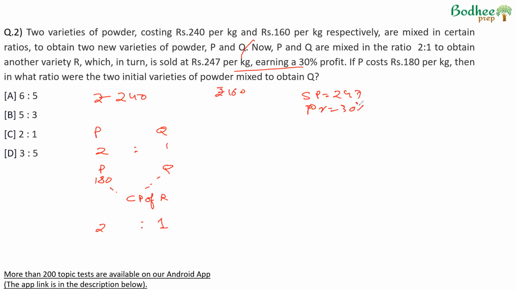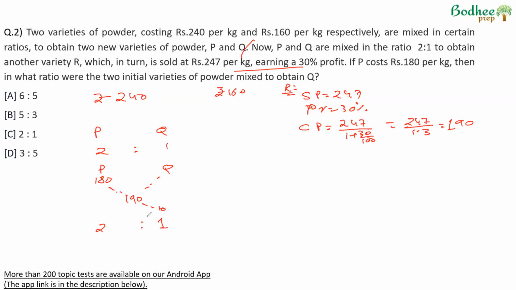So using the concept of profit, loss, discount, we can say that the cost price of R will be selling price upon 1 plus 30 upon 100. CP into 1 plus P% upon 100 is equal to SP. So CP comes out to 247 by 1.3. This will be 13 ones are 13, 117, 39, 190 rupees. That means when P and Q are combined in the ratio 2 is to 1, the effective price comes out to 190.